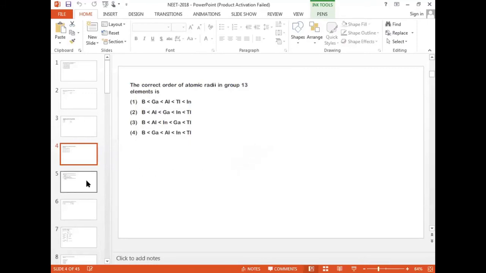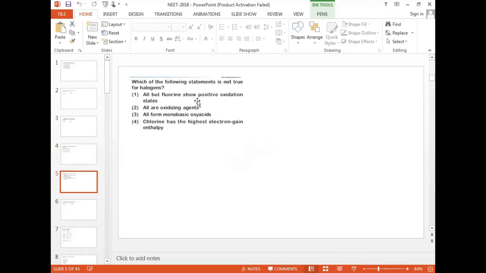Right, got it. See, sometimes we feel that it is not that easy, but sometimes it is difficult only. What is the first statement here? Read one by one. One fellow, you take one statement. Which of the following statement is not true for halogens? First one, all but fluorine show positive oxidation state. Everything will show positive oxidation state, not only fluorine, chlorine, bromine, iodine. That itself is a wrong statement. Option 1 is not correct.